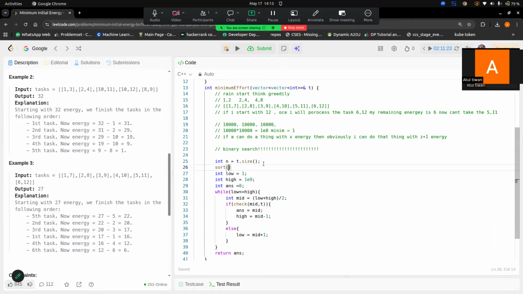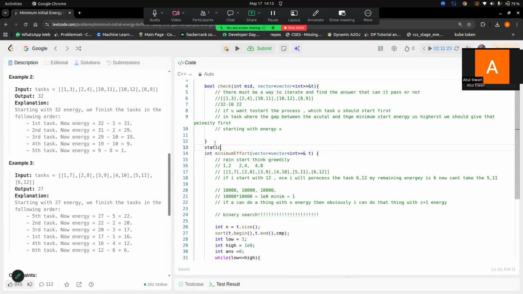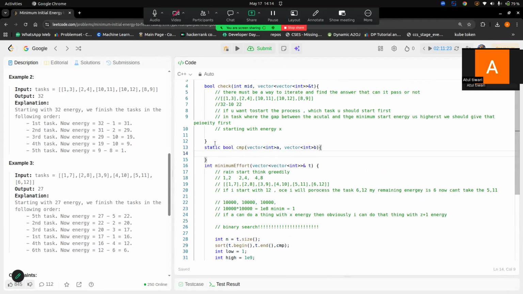Sort t.begin, t.end, comparator. We need a comparator. I have two vectors of int, a and b, and I want those vectors which have more difference between their elements to come first.